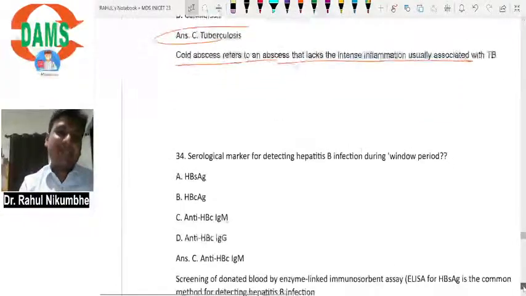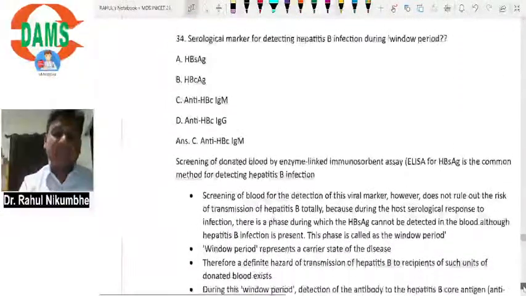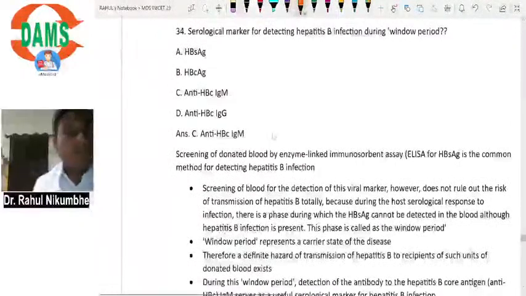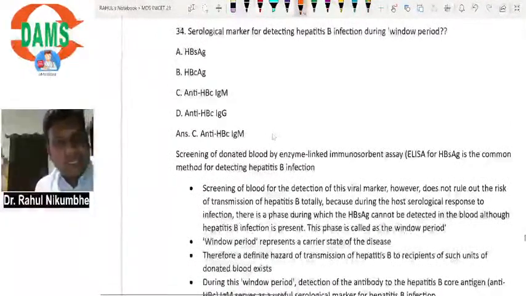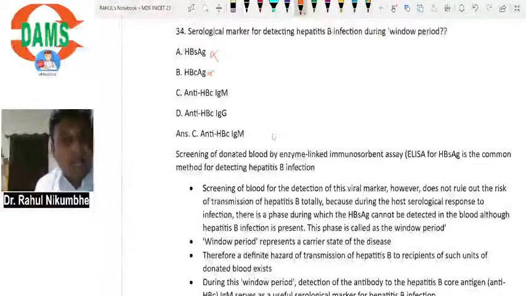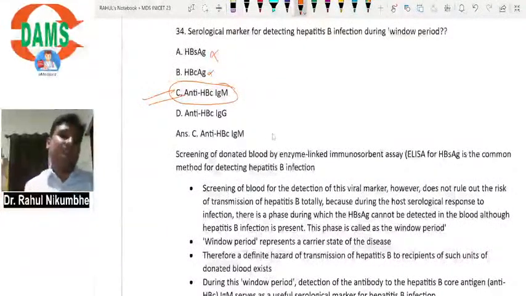Serological marker for detecting hepatitis B infection during window period. During window period, surface antigen is absent, core antigen is not detectable. IgM anti-HBc is the only antibody which is positive.